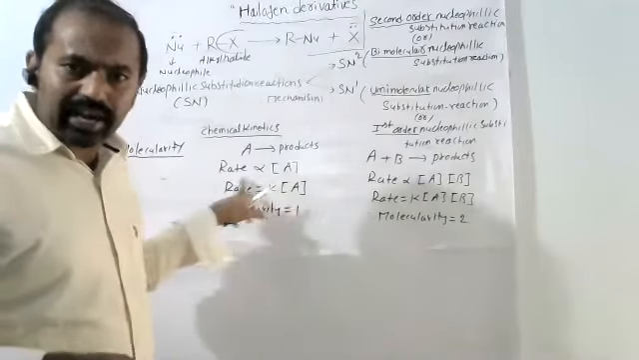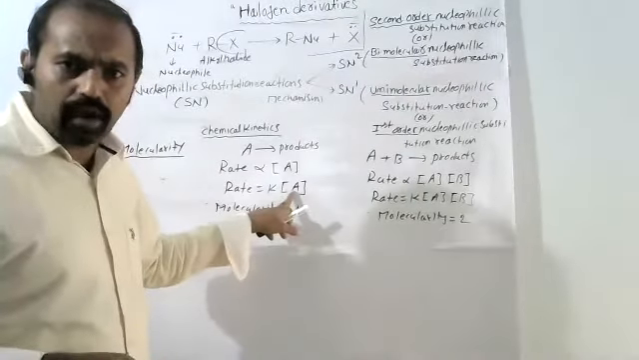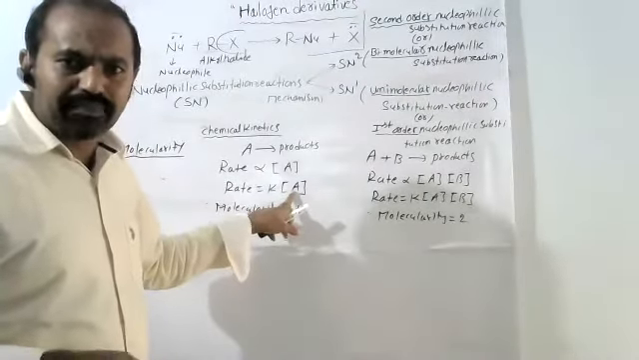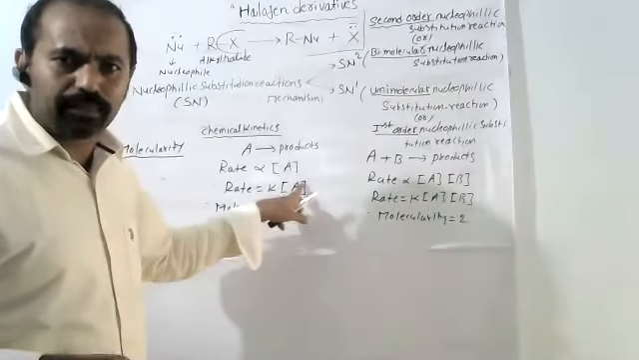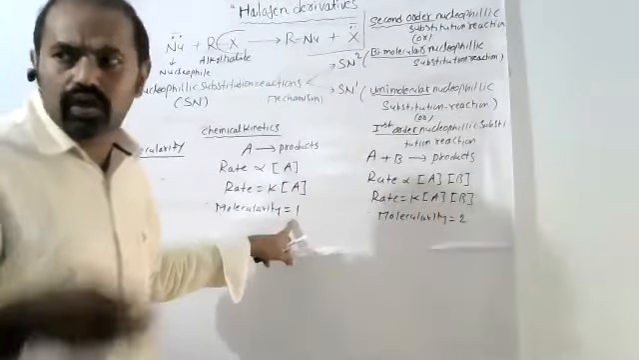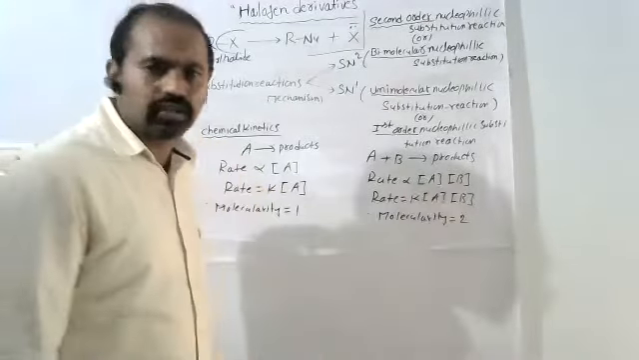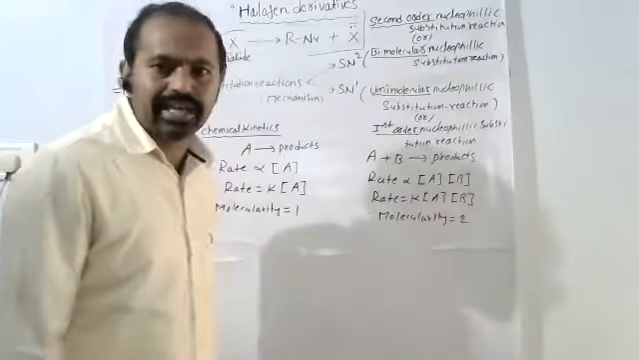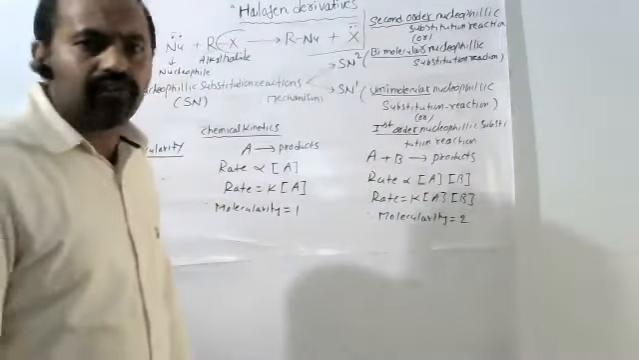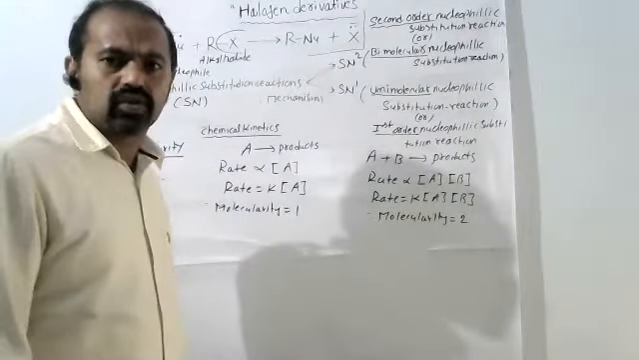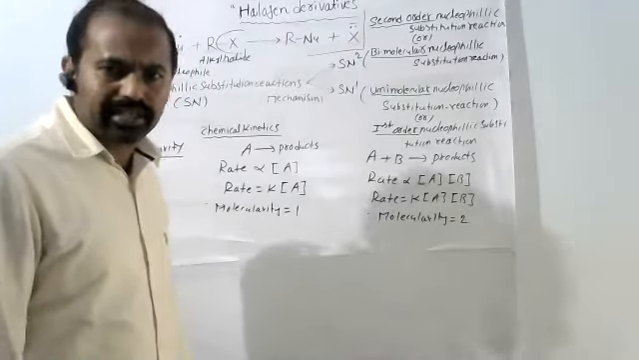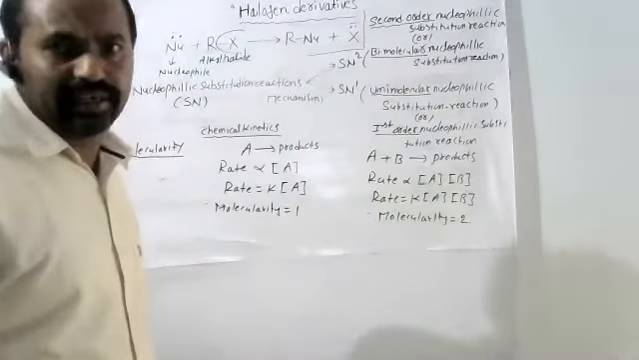Okay, in a rate of reaction, how many molecules participate? That is called molecularity. If 1 molecule participates, that is called a unimolecular reaction. If 2 molecules participate, that is called a bimolecular reaction, molecularity 2. If 3 molecules participate, that is called a trimolecular reaction, molecularity 3, like that.